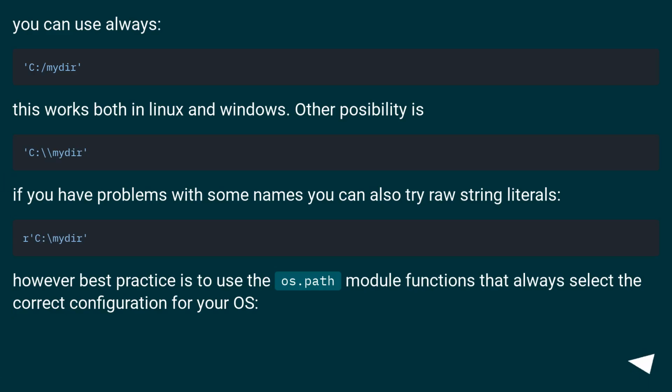You can always use forward slashes. This works both in Linux and Windows. Other possibilities: if you have problems with some names, you can also try raw string literals. However, best practice is to use the os.path module functions that always select the correct configuration for your OS.